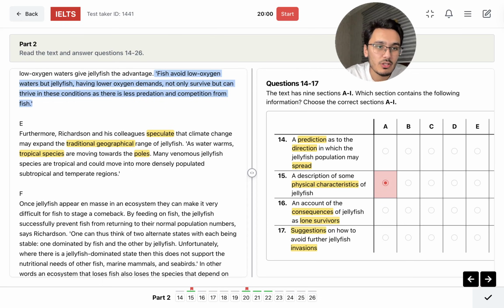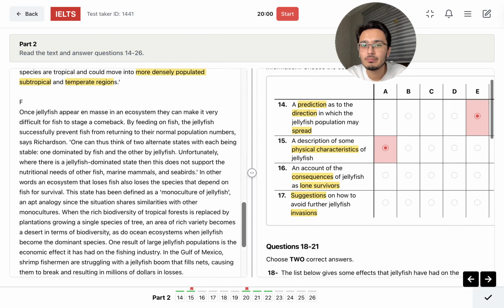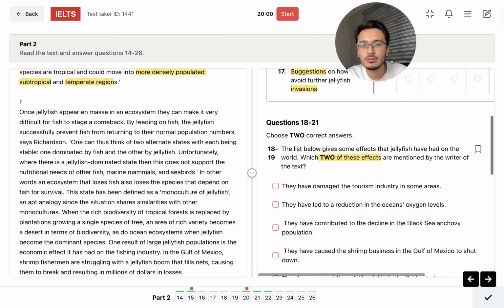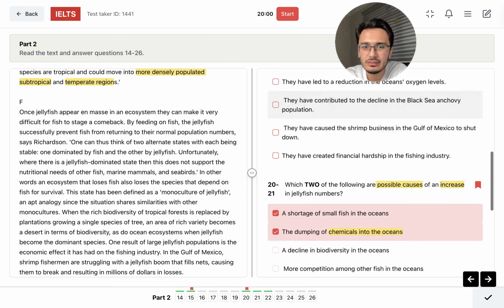Many venomous jellyfish species are tropical and could move into more densely populated subtropical and temperate regions. That's it. I can't find this part, so it should be the E, because there is a prediction about the direction. Speculate, like, prediction. Direction is like geographical part, right? Poles, and spread is like what spread is. Moving to spread. This is the correct answer. So what else? But it feels like I missed 18 and 19. I'm gonna come back, I think, at the end, but it's so weird.